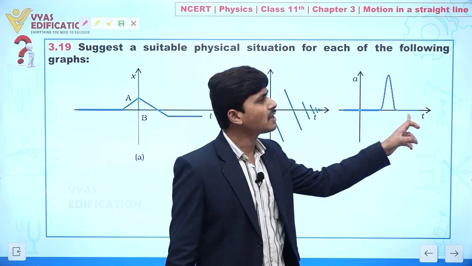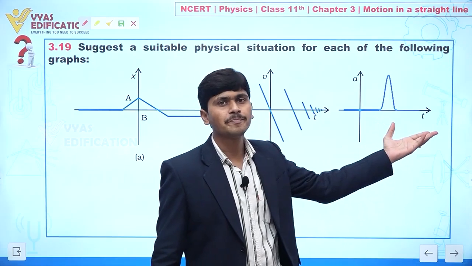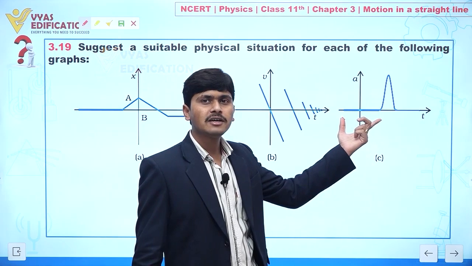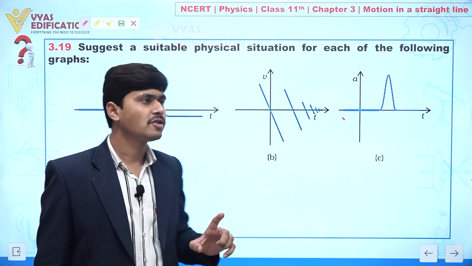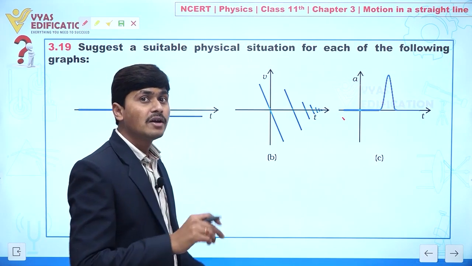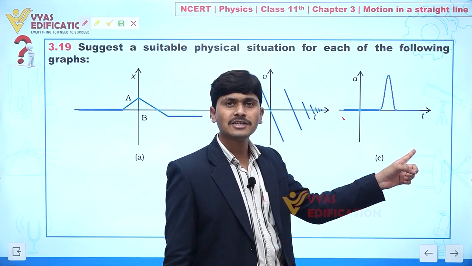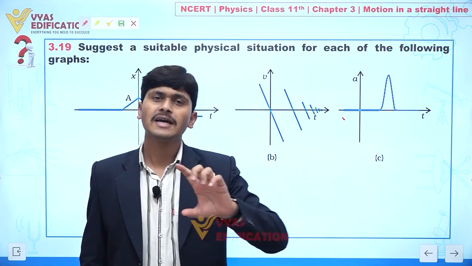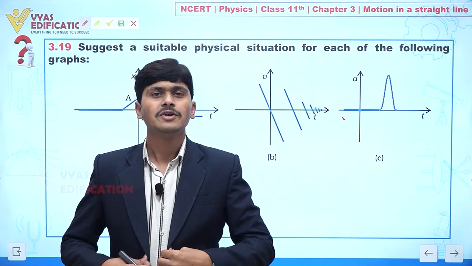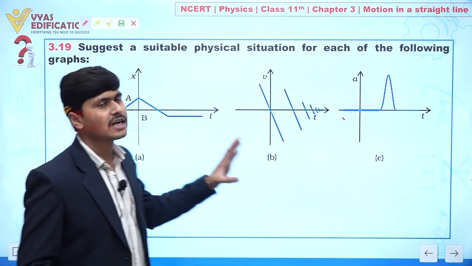After being hit by the batsman, after some time the ball moves with constant velocity, so the acceleration is 0. It means the ball is moving with uniform speed. Initially the ball is moving with uniform speed. Again I am explaining: if I throw a ball with uniform speed, when the batsman hits it, its acceleration suddenly increases, and after hitting, the ball comes back to uniform motion. So this graph represents this situation. Clear to everyone? I think you now have clarity about which situation these three graphs represent.